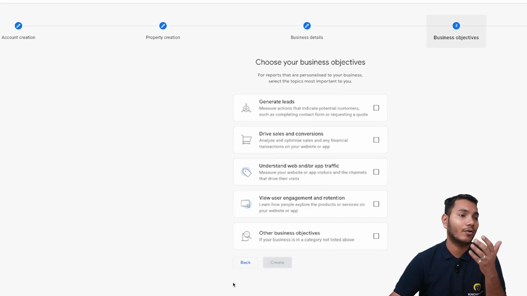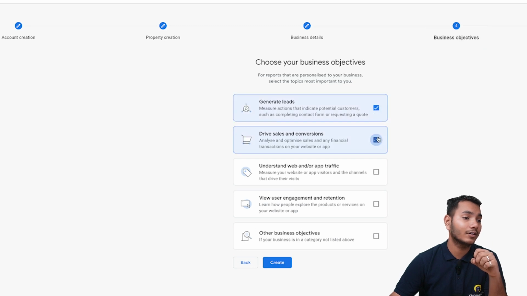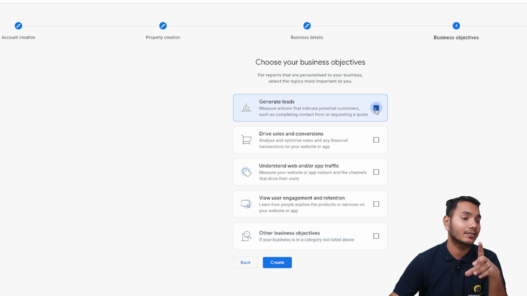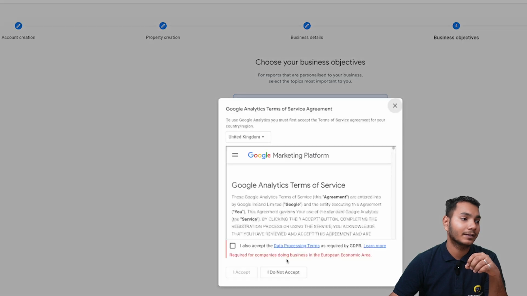Now we are on the business objectives. Now I'll select all the objectives, but if I select the last one, that is another business objective, I cannot select the other 4 objectives like generating leads, driving sales conversion, and understanding that. So I'll just simply select all these 4 and I'll click on create.